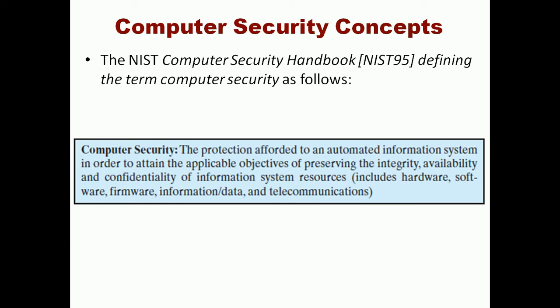So computer security is the protection afforded to an automated information system in order to attain the applicable objectives of preserving the integrity, availability and confidentiality of the information resources, inclusive of not only the data, but also the hardware, software, firmware and the various telecommunication devices used for transmitting the data from one place to another. So this is the way computer security is defined.